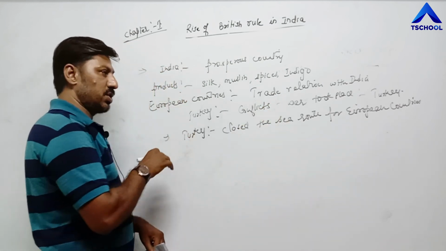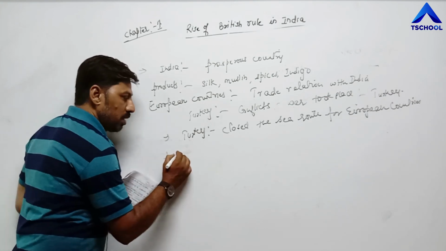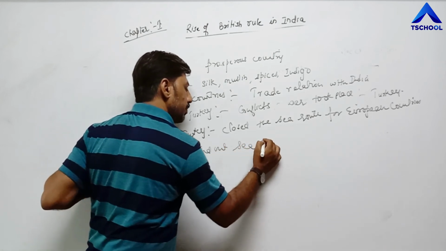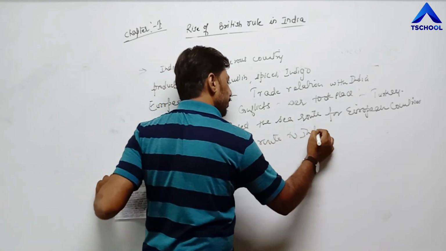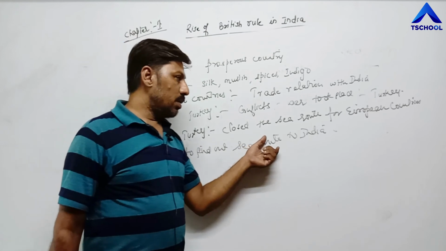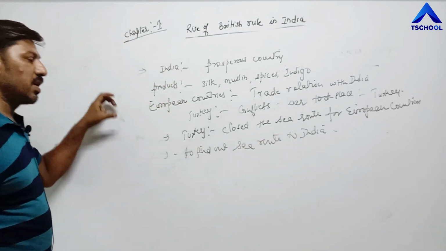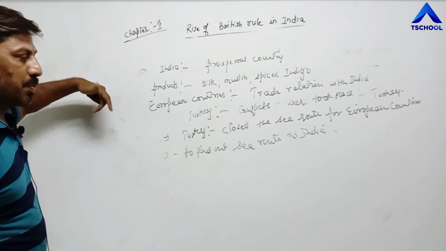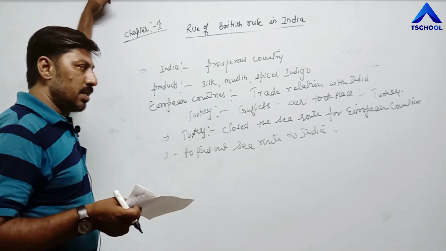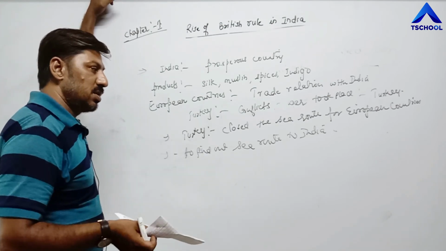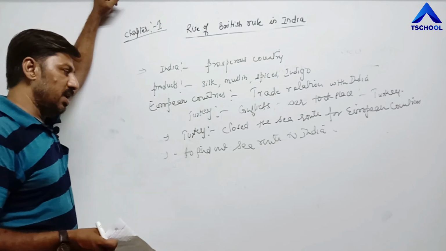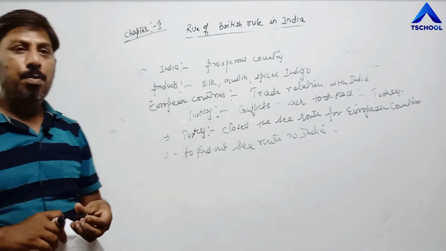This event forced European countries to find a sea route to India. And in order to find a sea route to India, various kings of different countries tried. They motivated their citizens by giving them financial help, economic help. They motivated various persons to find a sea route to India, so that they could establish trade relations with India. In this context, first is the Portuguese king, Prince Henry.